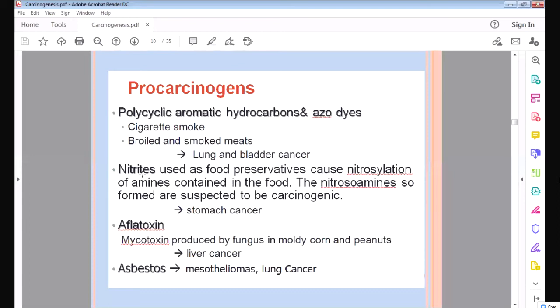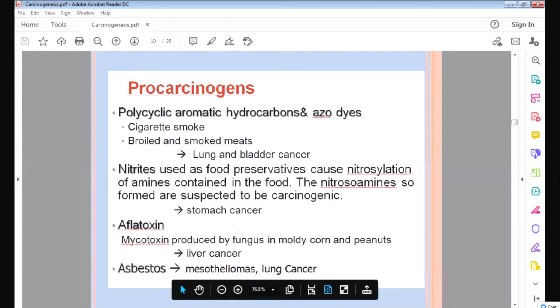Then finally nitrites. Nitrites are used as food preservatives. They go into the body, are converted into nitrosamines, and cause stomach cancer. Then aflatoxin. This is a toxin which is produced by fungus. It goes into the body and causes liver cancer. Then asbestos. Asbestos is a material which causes lung cancer and mesotheliomas. Mesotheliomas are the cancer of the pleura. So these are all the procarcinogens, the chemicals which go into the body and convert into another compound and form cancer.